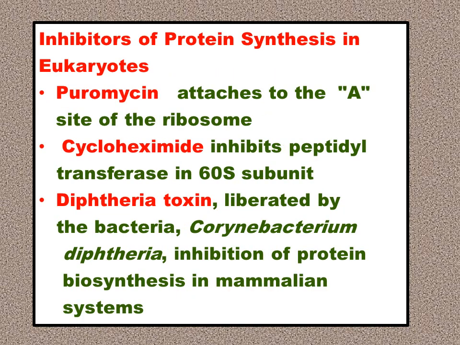Inhibitors of protein biosynthesis in eukaryotes. We have already named puromycin, cycloheximide, and diphtheria toxin. Puromycin attaches to the acceptor site of the ribosome, and it brings about an inhibition of protein biosynthesis. Cycloheximide inhibits the peptidyl transferase in the 60S ribosomal unit. Diphtheria toxin is liberated by the bacteria Corynebacterium diphtheriae, and this toxin brings about inhibition of protein biosynthesis in the mammalian system.